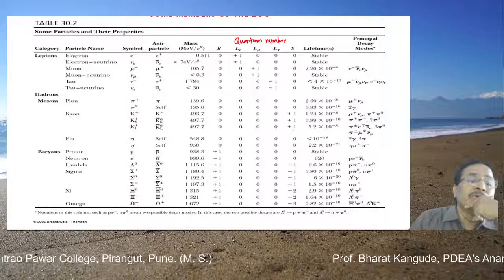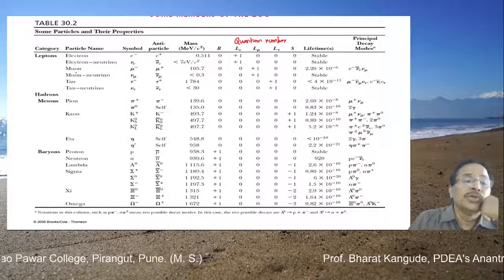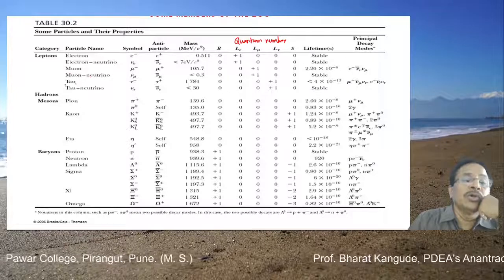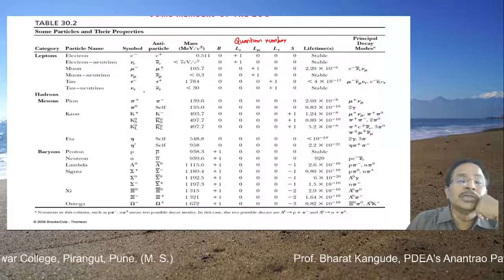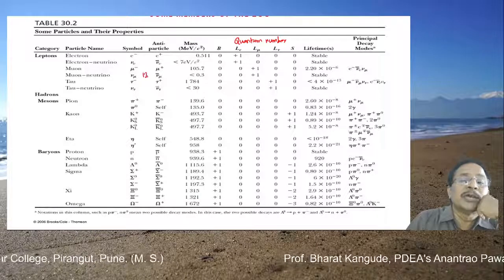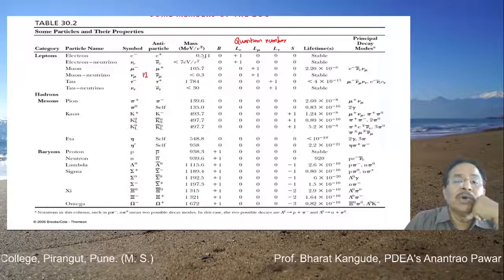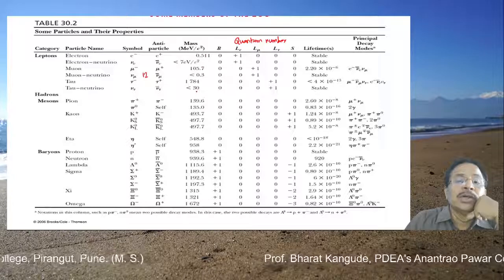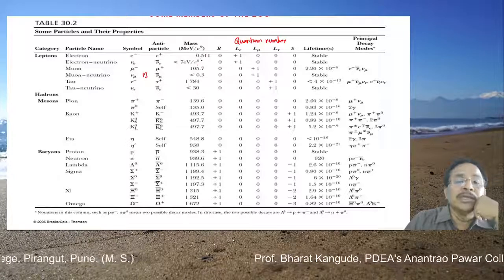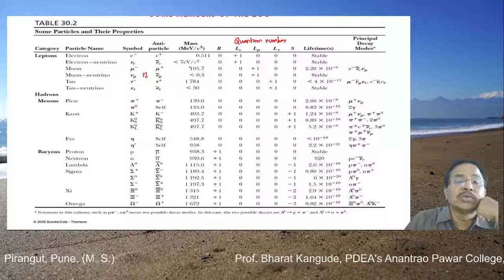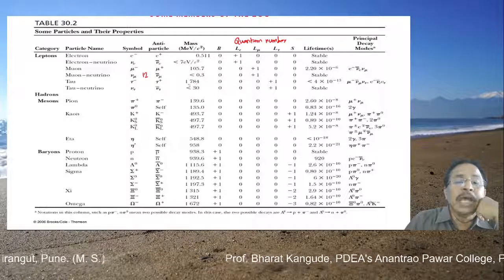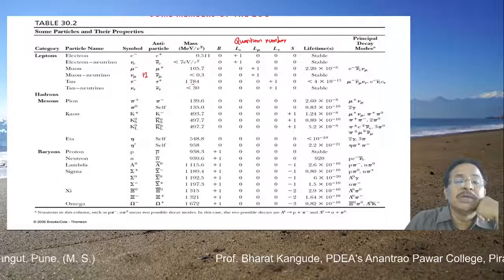Now see the first group: electron, electron neutrino, muon, muon neutrino, tau and tau neutrino. These 6 plus their antiparticles, so this is a group of all 12 such particles. Their masses range from 0.511 MeV to 30 MeV. Out of that, as I said, the muon has more mass, almost 105 MeV, and the mass of the tau is 1784 MeV.